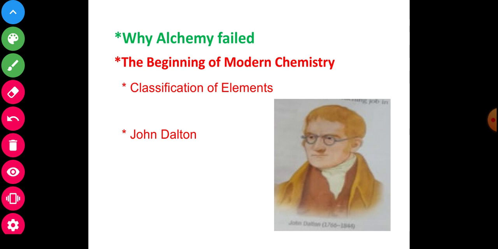Classification of elements. Now here is the beginning of modern chemistry, which I will discuss again, one by one. See and observe. Is that clear? Why did the alchemists fail? Another point, the beginning of modern theory, I will repeat. Now point by point we will discuss.